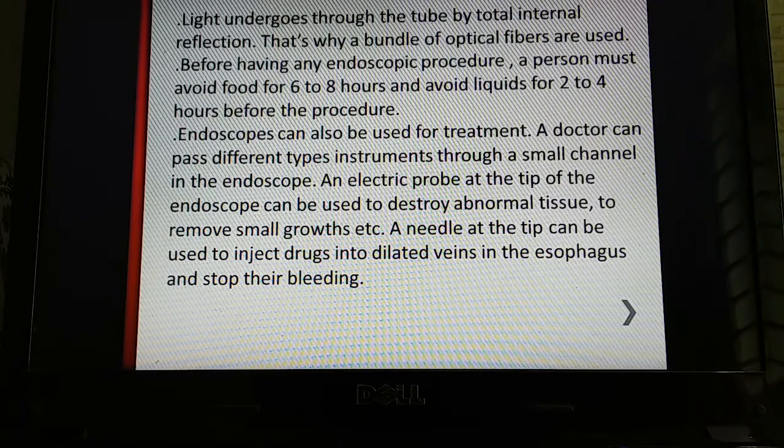That can include an electric probe at the tip of the endoscope, which can be used to destroy abnormal tissue, to remove small growths, etc. A needle at the tip can be used to inject drugs into dilated veins in the esophagus and stop their bleeding. So an endoscope can be used for destroying any kind of abnormal tissue, and also to insert drugs into the infected area.